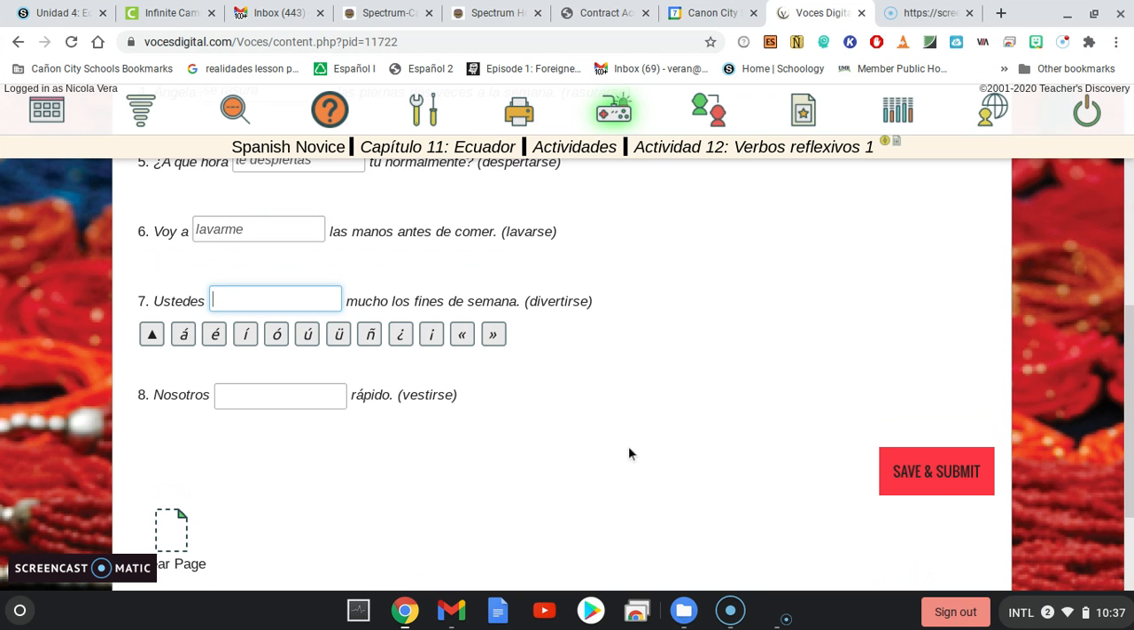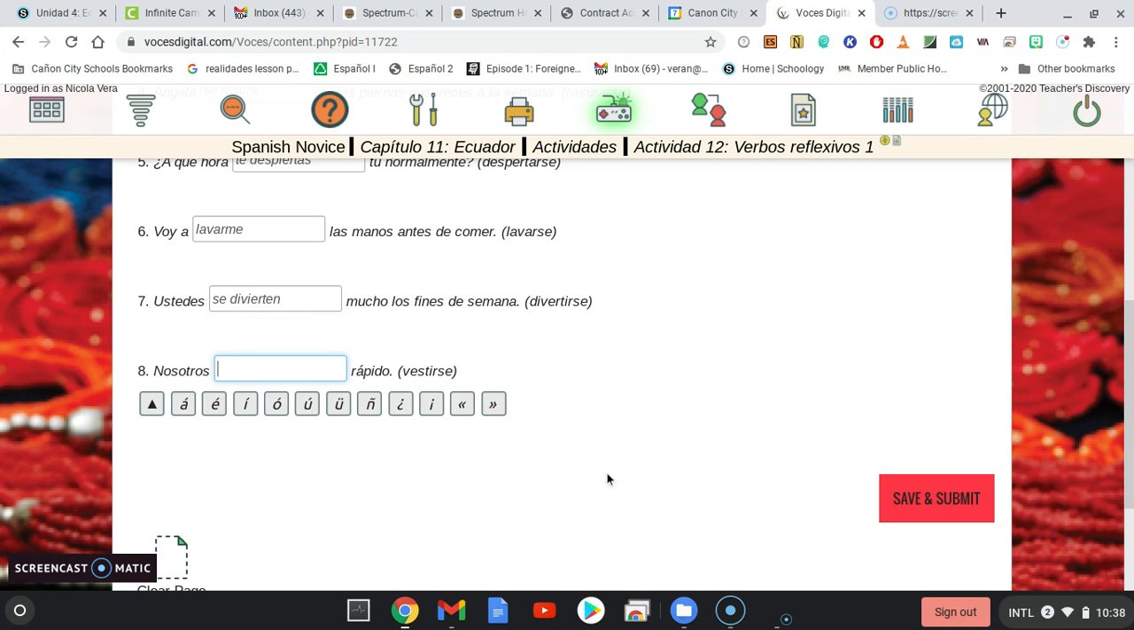All right, divertirse is an E to IE stem changing verb, okay? And I want the ustedes form. So the first thing I'm going to do is deal with the se, and the reflexive pronoun I use with ellos and ustedes is also se. And then I'm going to change that E to an IE, and then add the rest of the stem, and then it's an IR verb, so my ending for the ustedes would be, se divierten.